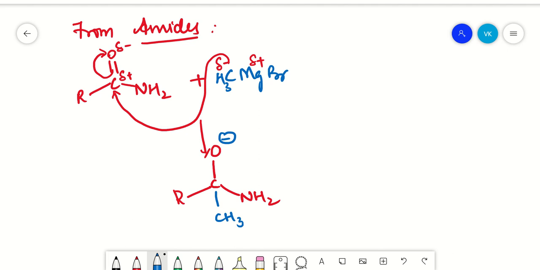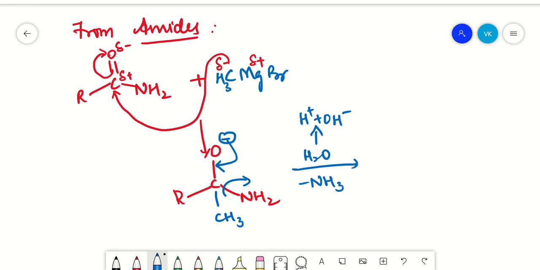Again, this amine group is electronegative, since electronegative nitrogen is present, so there will be a shift of electrons and loss of the amine group. When you add water, which dissociates into H plus and OH minus ions, the NH2 takes up H plus and ammonia gas will be released.